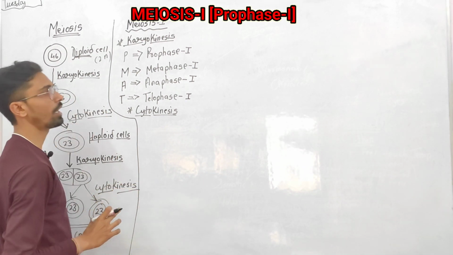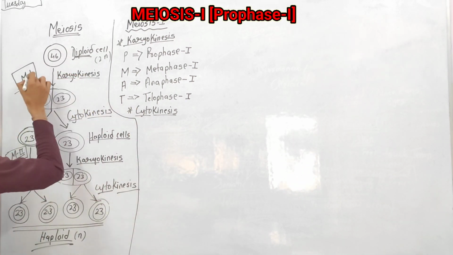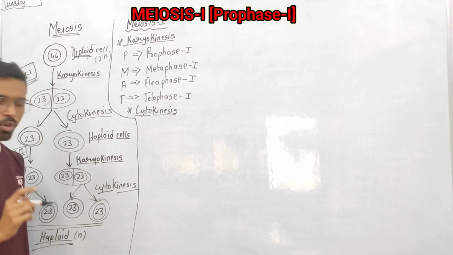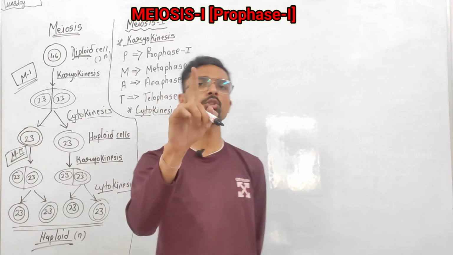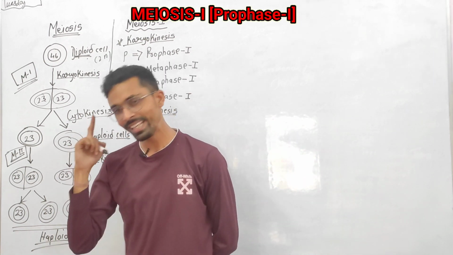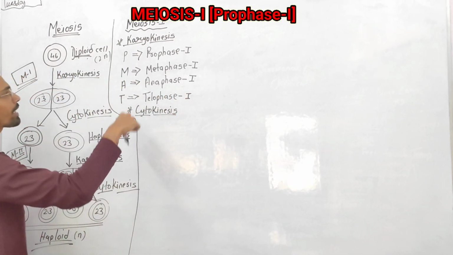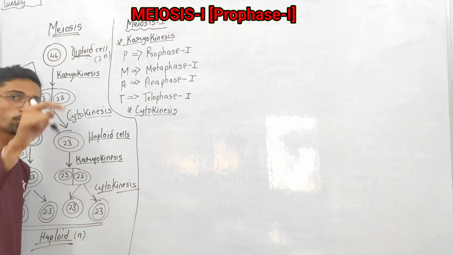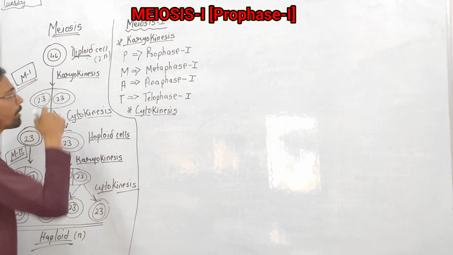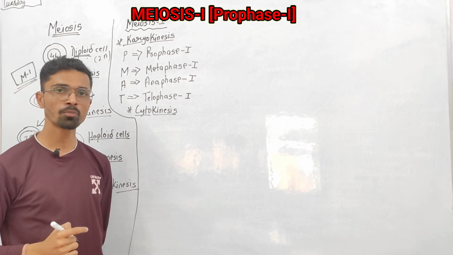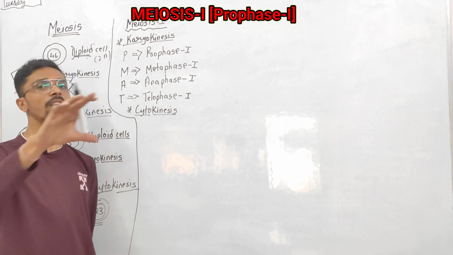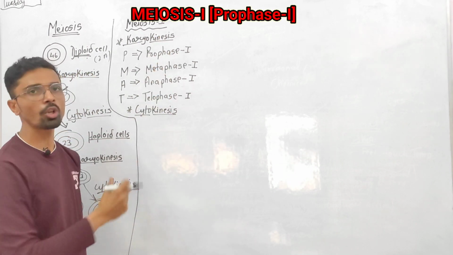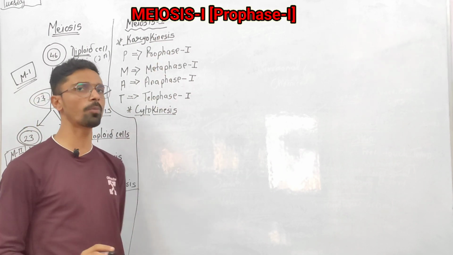Now just think that here in meiosis I, a diploid cell forms a half number of chromosomes. It means something is happening in meiosis I that leads to formation of half number of chromosomes. कुछ तो ऐसा हो रहा है ना सेल के अंदर जिसके वजह से वो हाफ क्रोमोसोम्स हो रहा है. So in which phase is this thing going on? Which phase carries out the formation of half number of chromosomes?